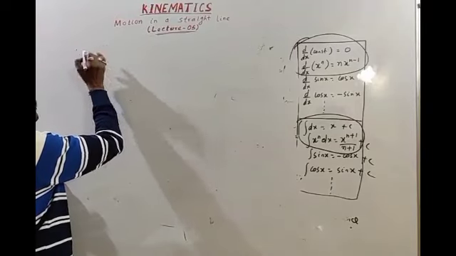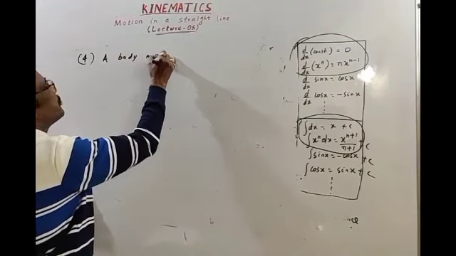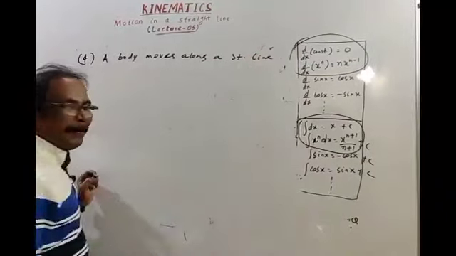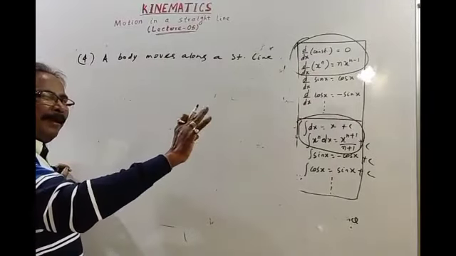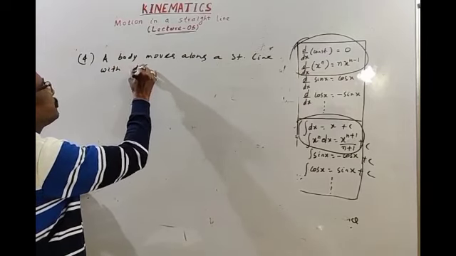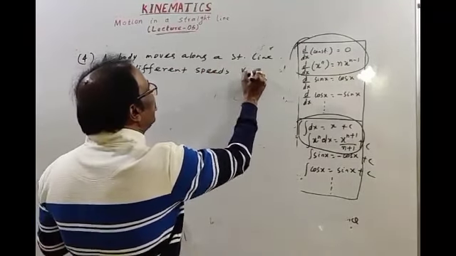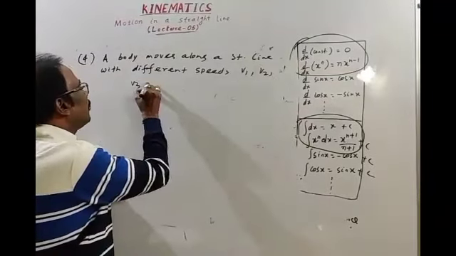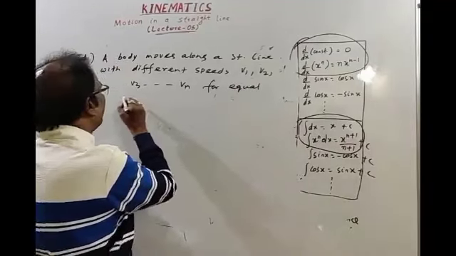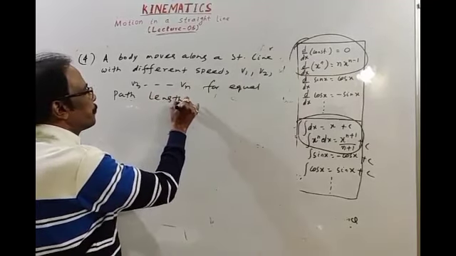Next question, let the question number be 3 or 4. A body moves along a straight line with different speeds V1, V2, V3 up to Vn for equal path lengths.